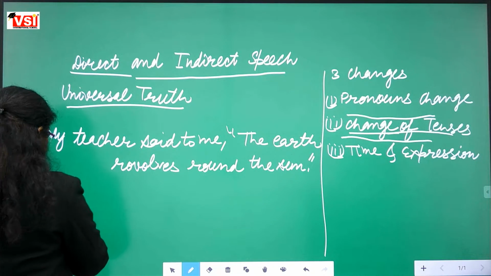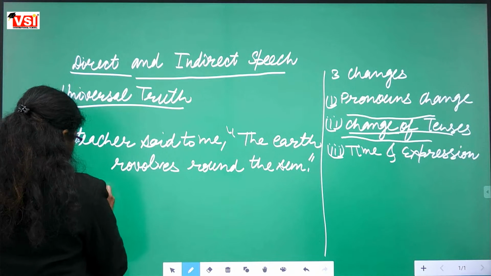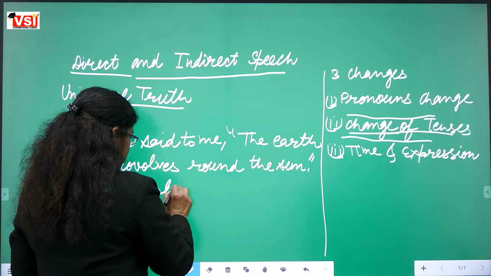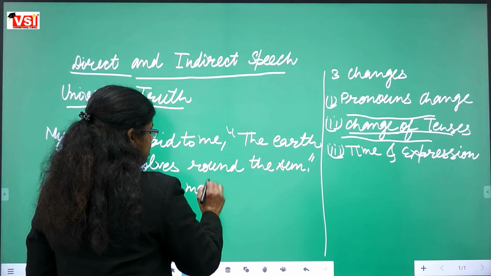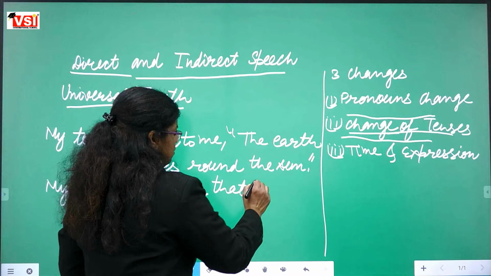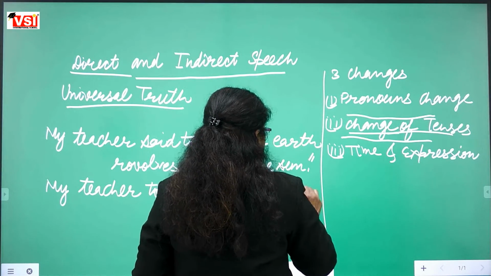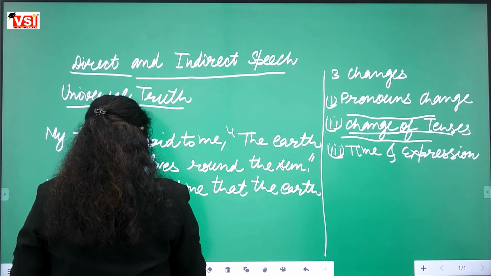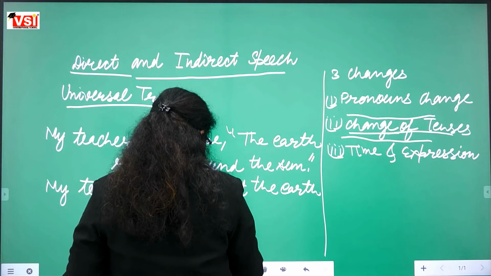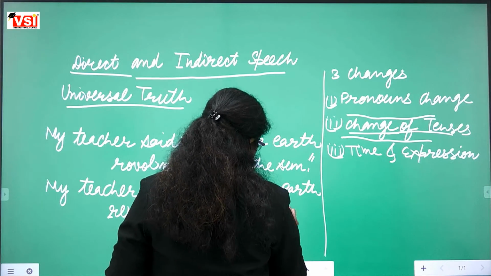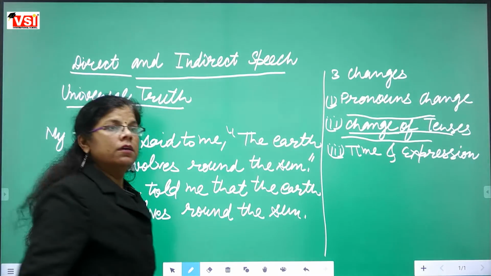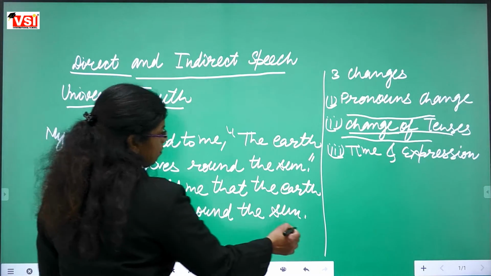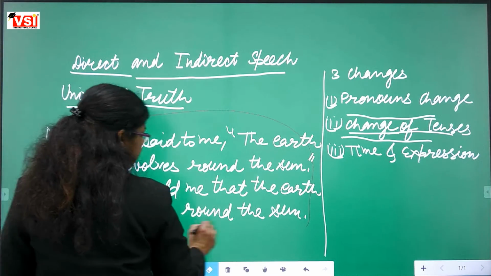So we are saying my teacher told me that the earth revolves round the sun. Have you got it? Any confusion? Taking one more example. We will take one more example.